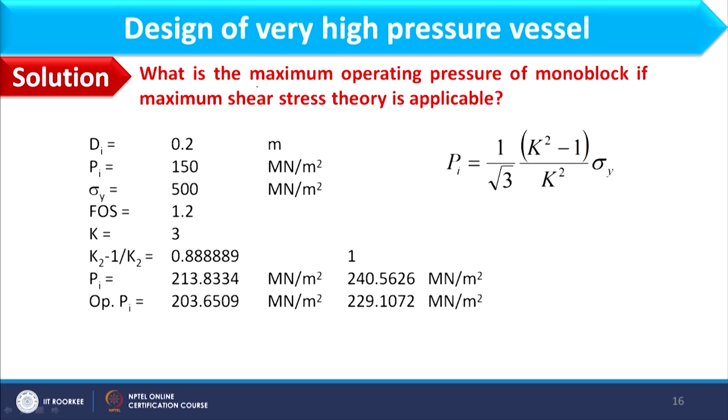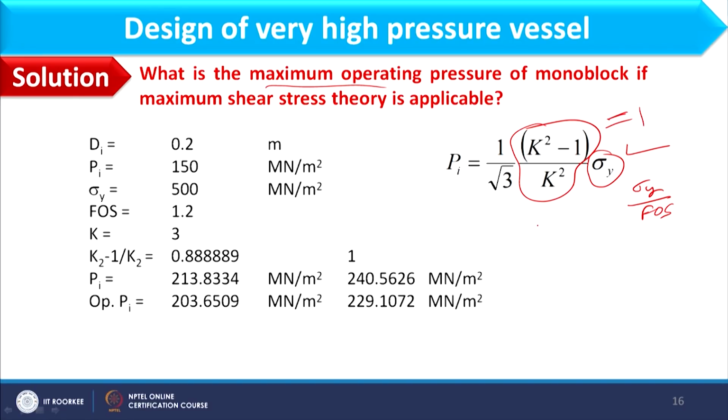Now part A asks: what is the maximum operating pressure of the monoblock if the maximum shear stress theory is applicable. This is the expression of the maximum shear stress theory. Here I have sigma y, which is 500, and this sigma y would be divided by a factor of safety, FOS, of 1.2. Considering a monoblock, the maximum value of this expression should be equal to 1.